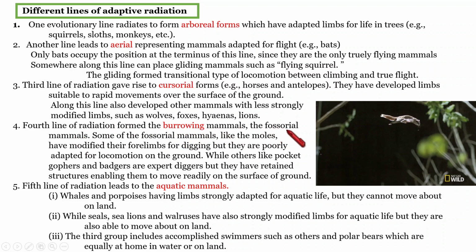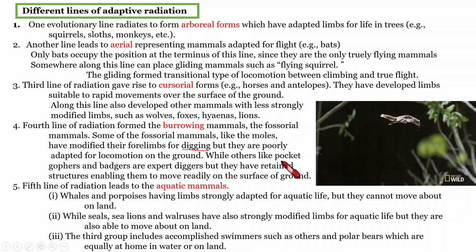Then the fourth line is of burrowing mammals or fossorial mammals. Fossorial itself means burrowing type mammals. Examples: moles have forelimbs modified for digging, and they are poorly adapted for locomotion on ground.